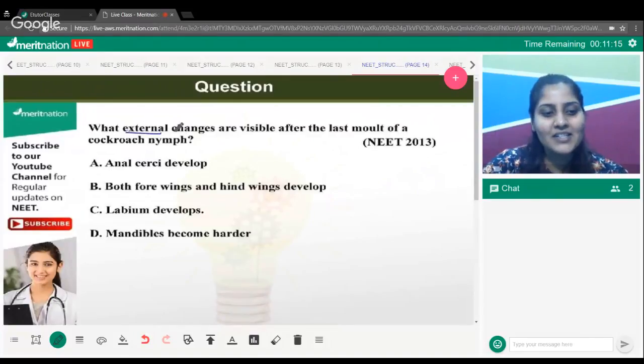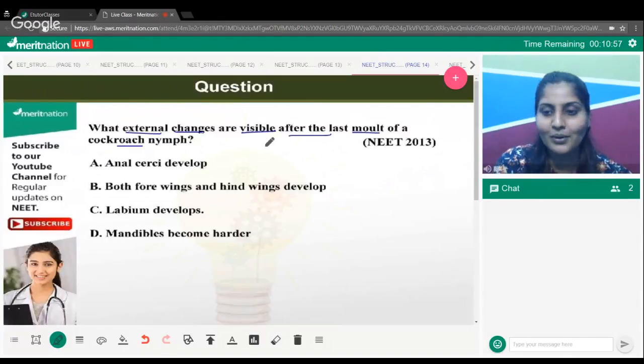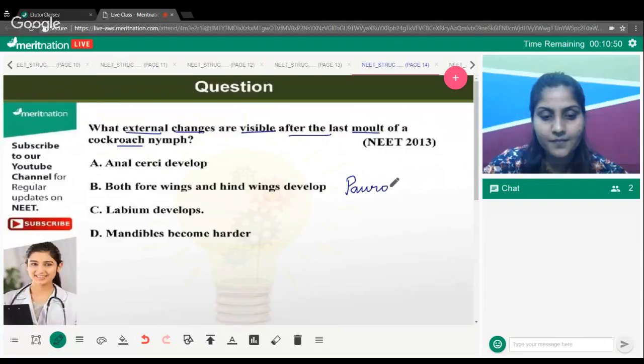Now moving on. What external changes are visible after the last molt of cockroach nymph? This is also the last question, and we are talking about the last molt of cockroach nymph. Before you tell me the answer, you should know that cockroaches have paurometabolous type of development.